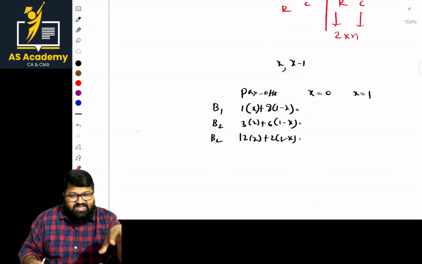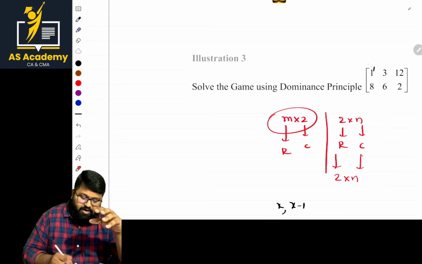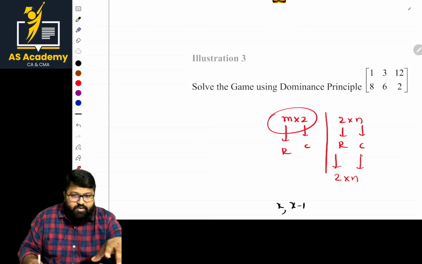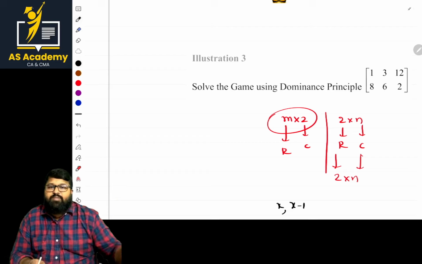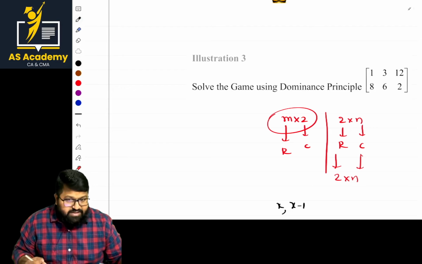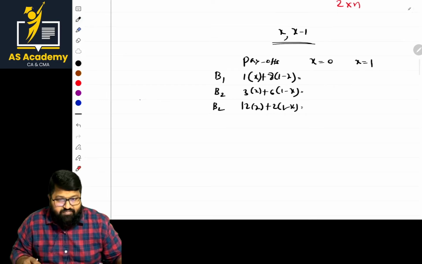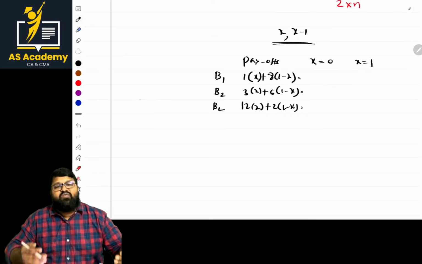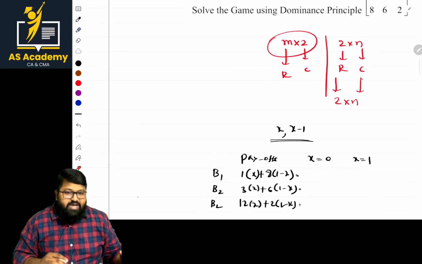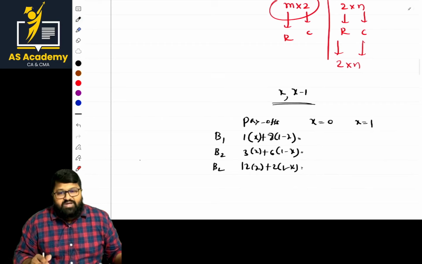When the order is given in a different way like this, we have to eliminate a column. Any one column should be eliminated so that it becomes 2 by 2. Columns are represented with the letters B1, B2, B3 because there are 3 columns. We take the probabilities of payoffs of this matrix as x and 1 minus x. Based on that assumption, we calculate that part. Clear? So the values are clear, and we are done with that part.